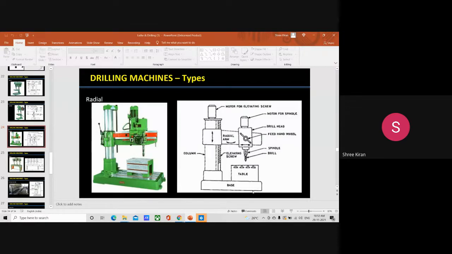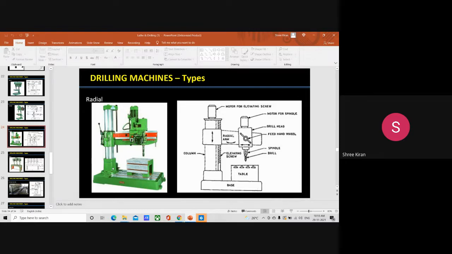Now we will have a small discussion about the radial drilling machine. I told you it is a drilling machine for medium to large heavy workpieces. It has a heavy round column mounted on a large base. You see, this is the heavy round column. In the other case, it will be a box type, as we discussed in the upright drilling machine. Here it is a round column mounted on a large base.